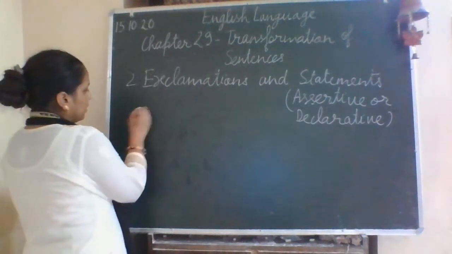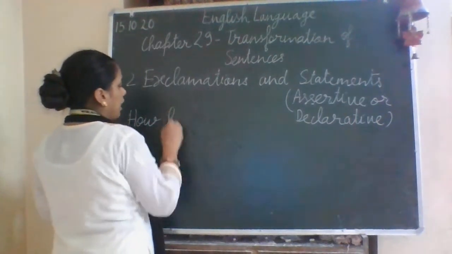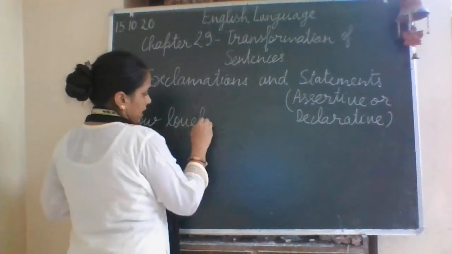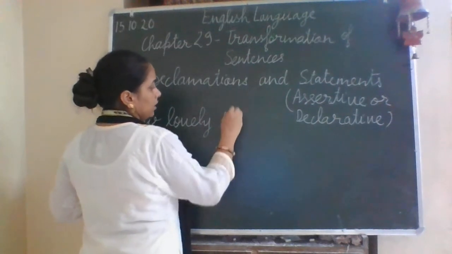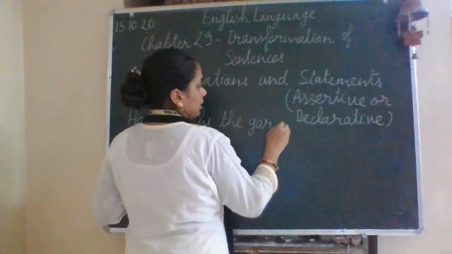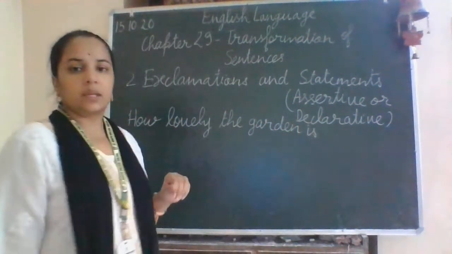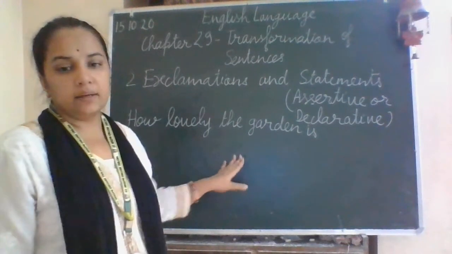Suppose the sentence is, how lovely the garden is. How lovely the garden is!